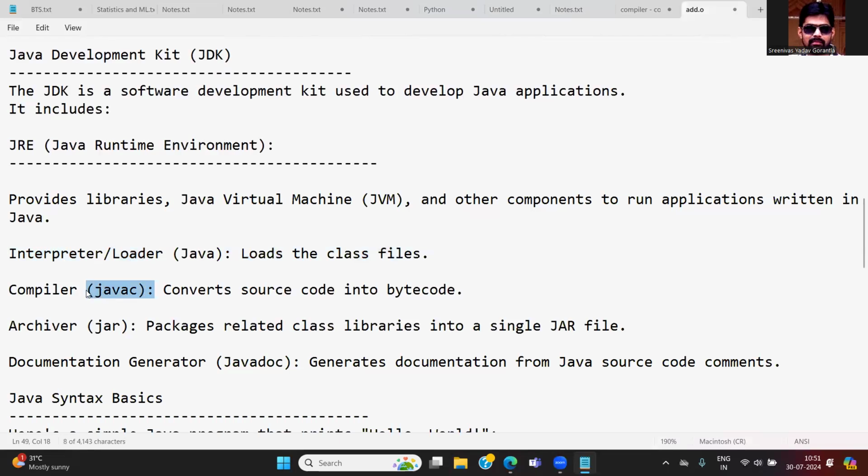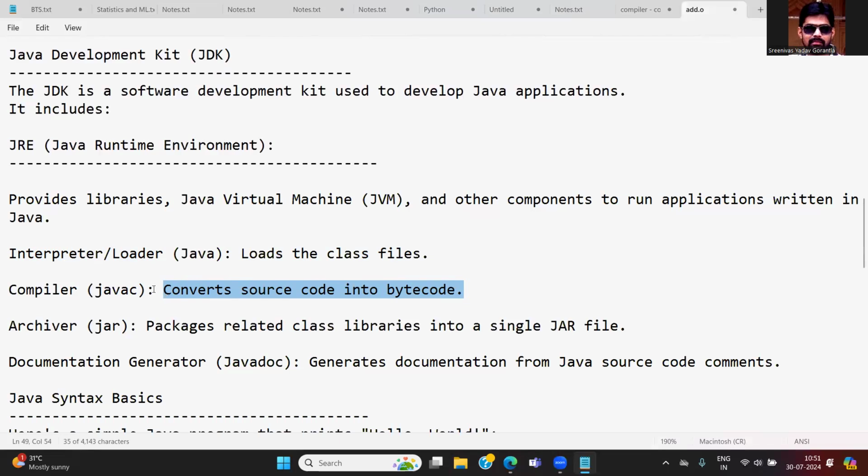Compiler, javac. Whatever Java code you write, first of all, the Java files are compiled with javac, which converts your source code into bytecode. Without bytecode, the machine or your JVM cannot understand.